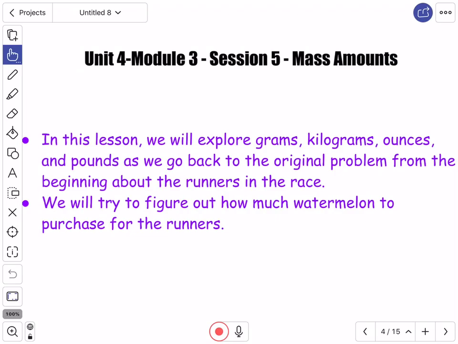In this lesson, we will explore grams, kilograms, ounces, and pounds as we go back to the original problem from the beginning about the runners in the race. We will try to figure out how much watermelon to purchase for the runners.